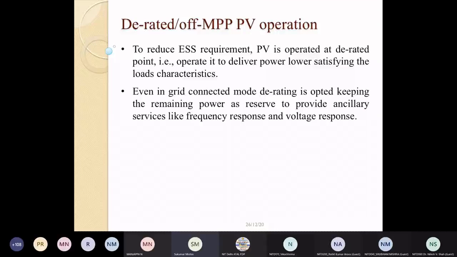So even in the grid connected mode, the derating option is provided to get some ancillary services like voltage and frequency response and sometimes virtual inertia from the photovoltaic system.